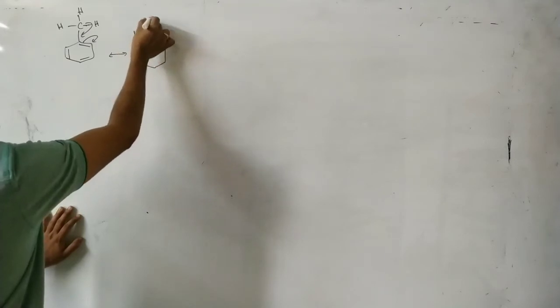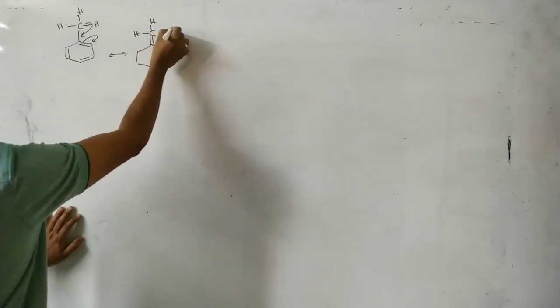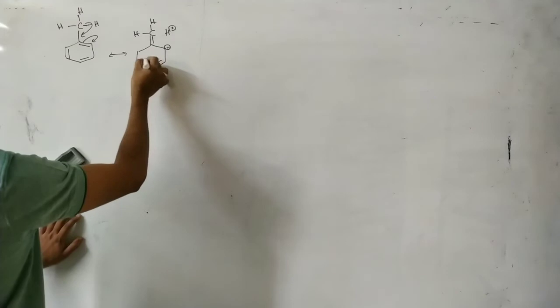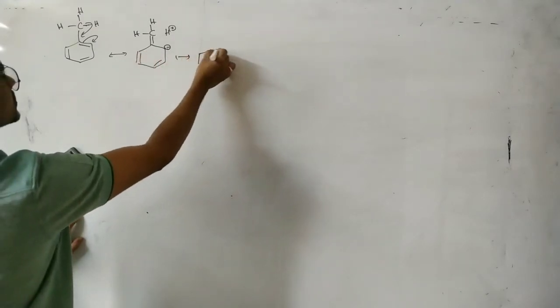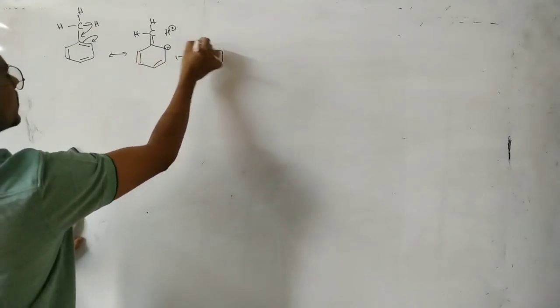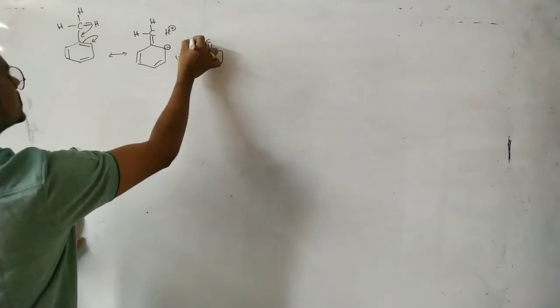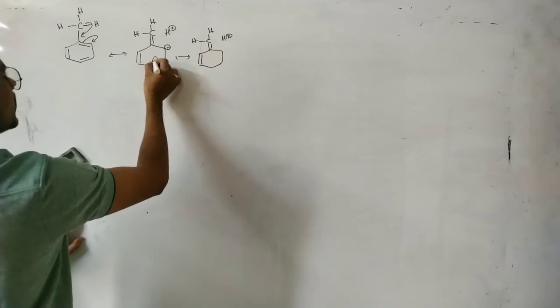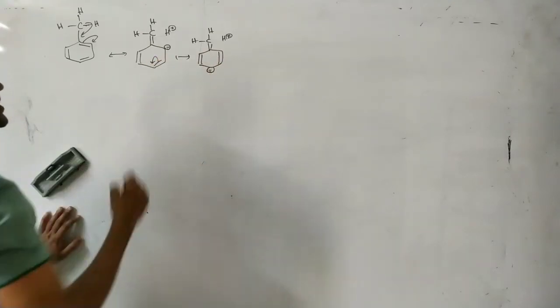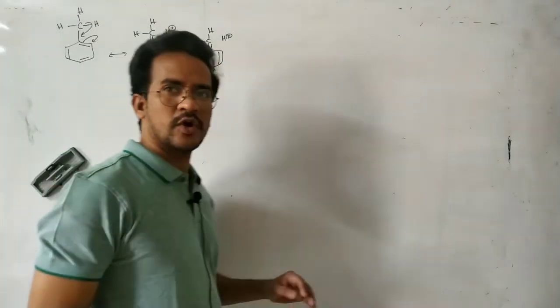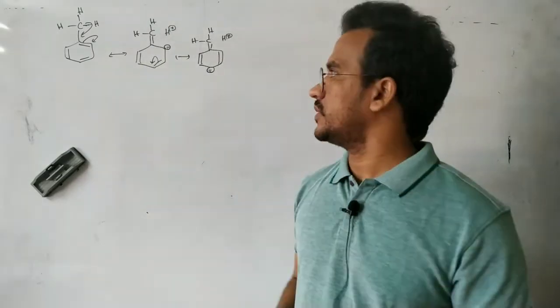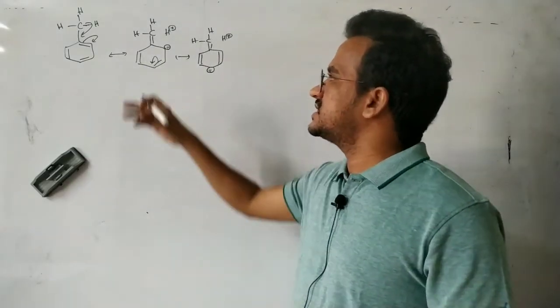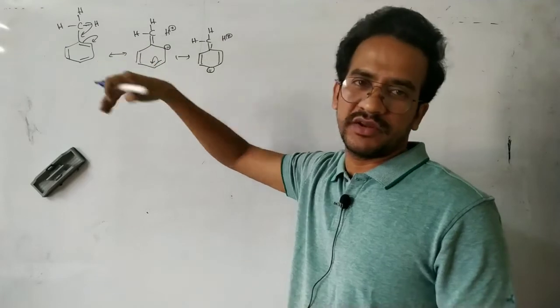That means this methyl group is also a donating group, increasing the electron density at ortho and para positions. The C-H sigma electrons are delocalized into the benzene ring.